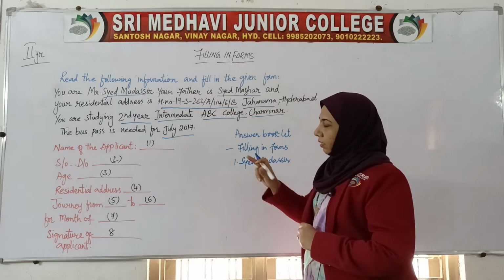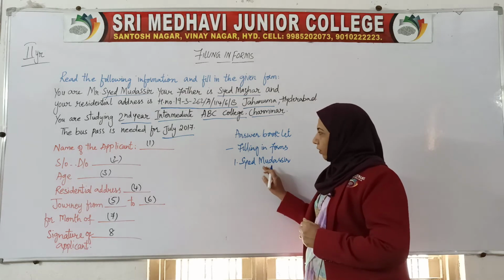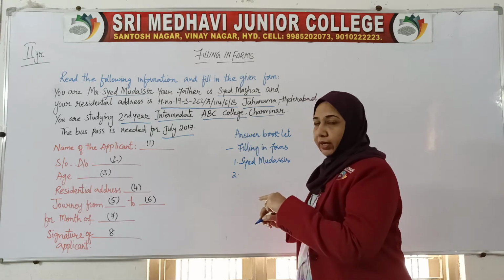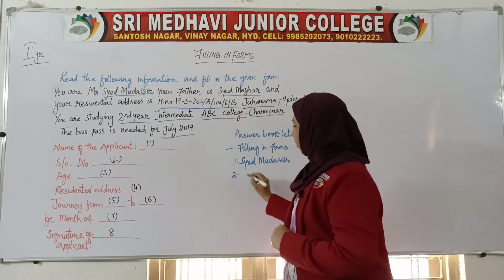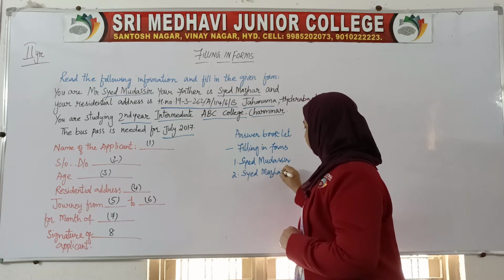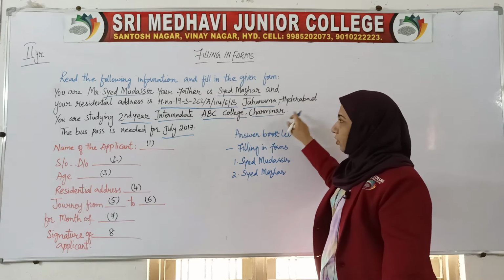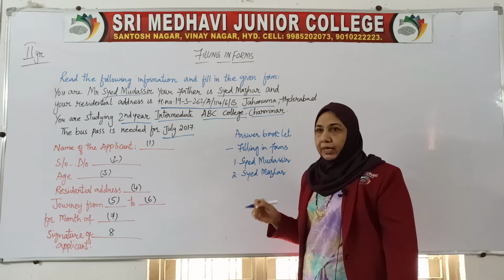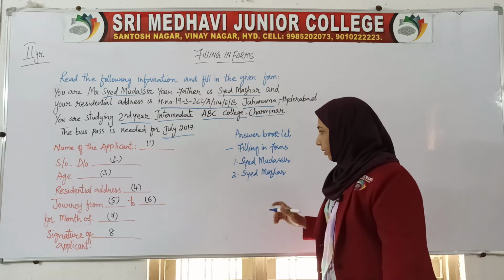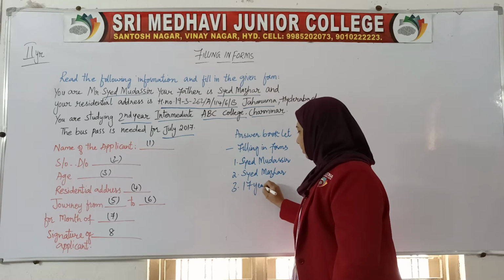Next is son of, daughter of. Obviously, because it is a male name, we have to mention son of. So we have to write down the name of the father. What is the name of the father? Sayyid Mazhar. Next is age. Is the age mentioned anywhere? No. But as we guess, mostly the age could be 17. So here we have to guess and write down 17 years.